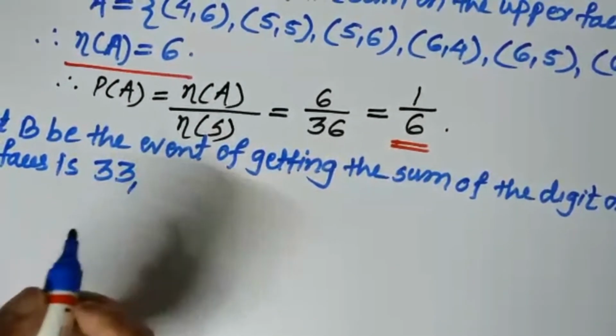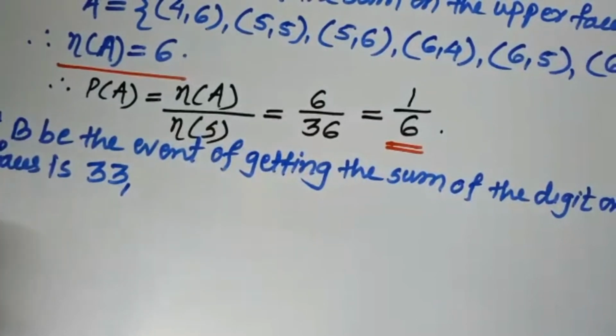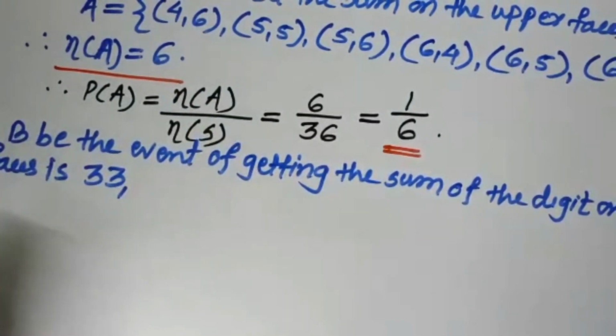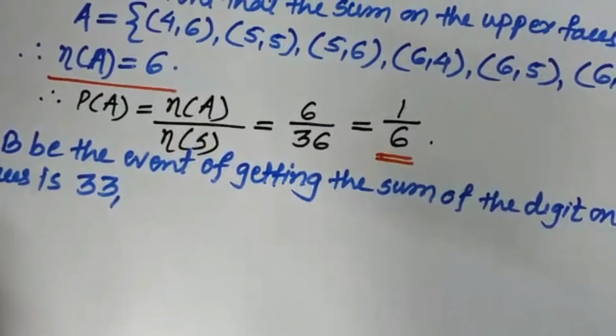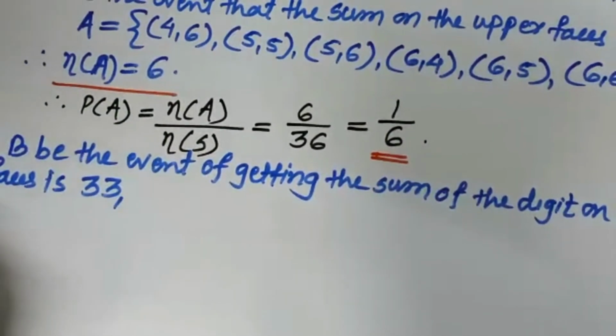Now here we have to find the sum of the score 33. So is there any possibility, is there any outcome in that sample space whose sum is 33?